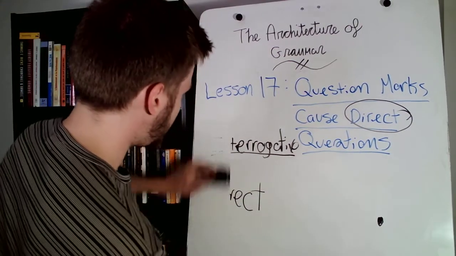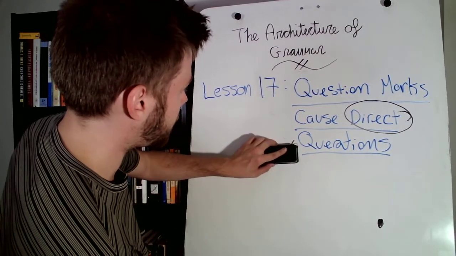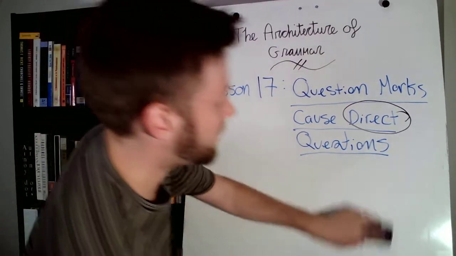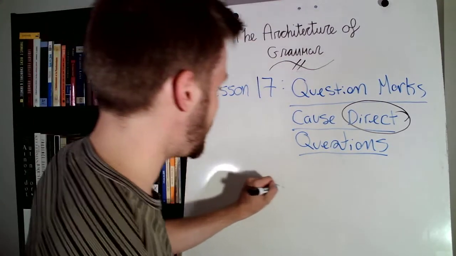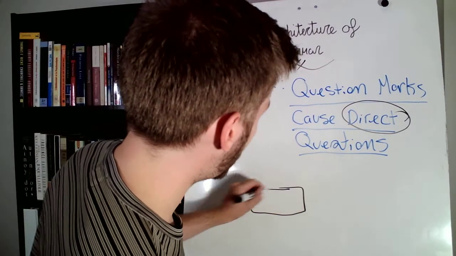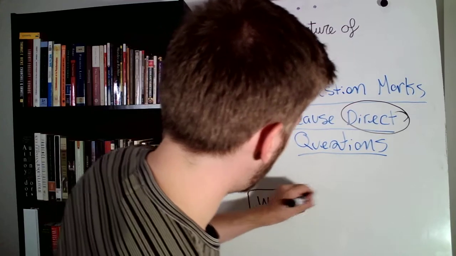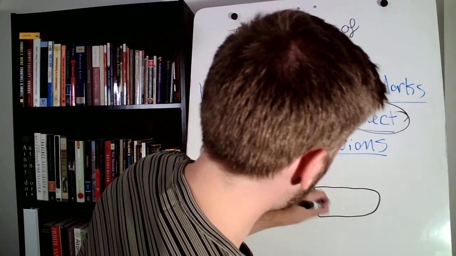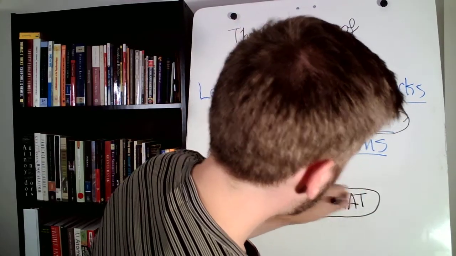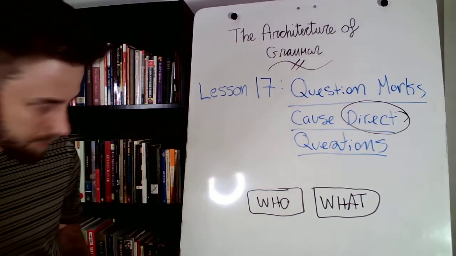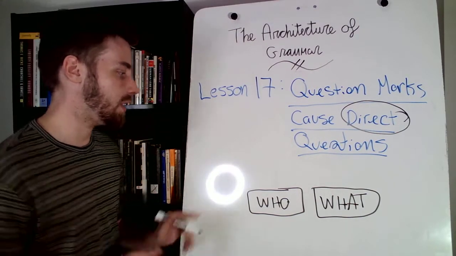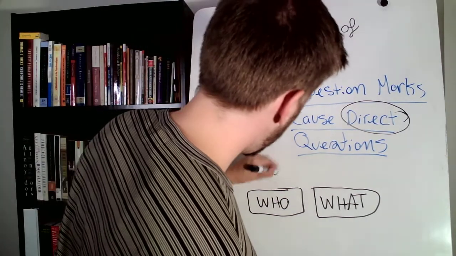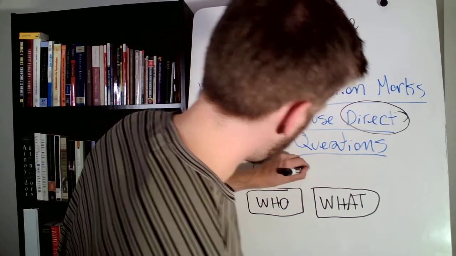Now, what's interesting about the direct question is, and again, remember, we have our who and our what in our sentences. Let's just take a simple example. I drink coffee.